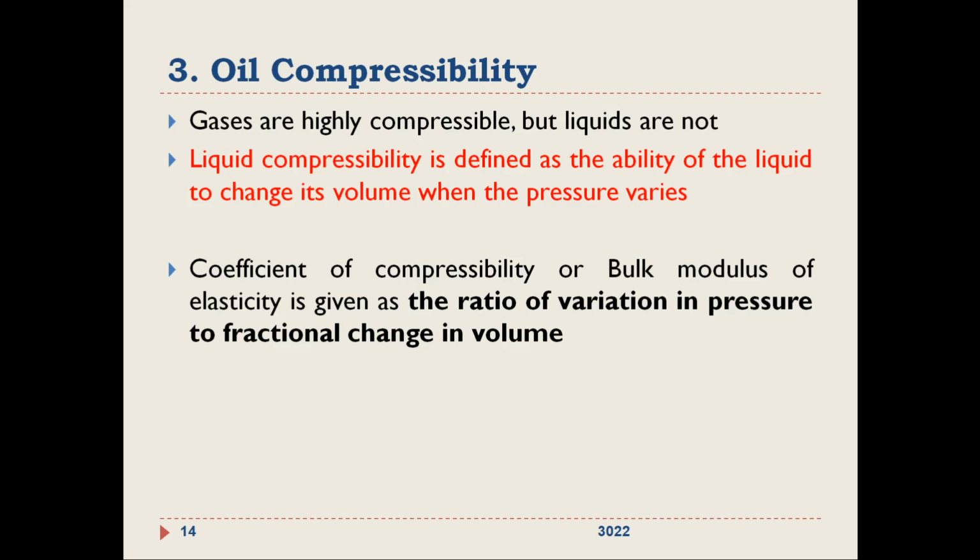It is also known as bulk modulus of elasticity. I studied that. So it is given as the ratio of variation in pressure to fractional change in volume. So this is another factor of consideration because the hydraulic oil, the fluid, will be pressurized. Whenever it is pressurized, how much will it compress or shrink in volume? That is an important criterion. So that has to be taken care of.